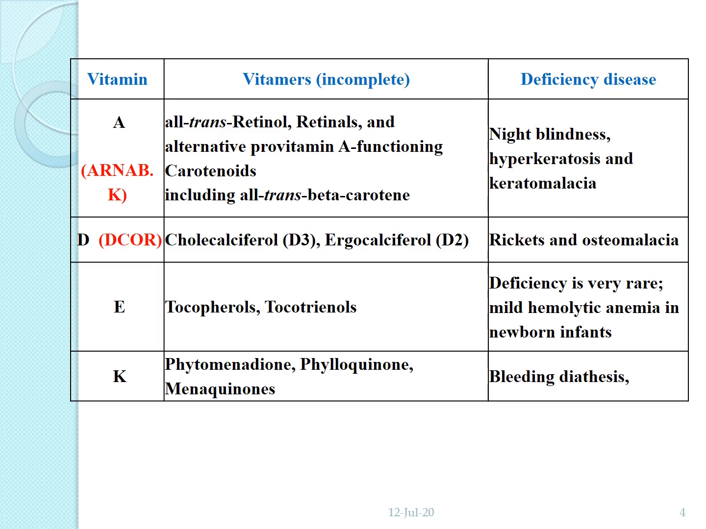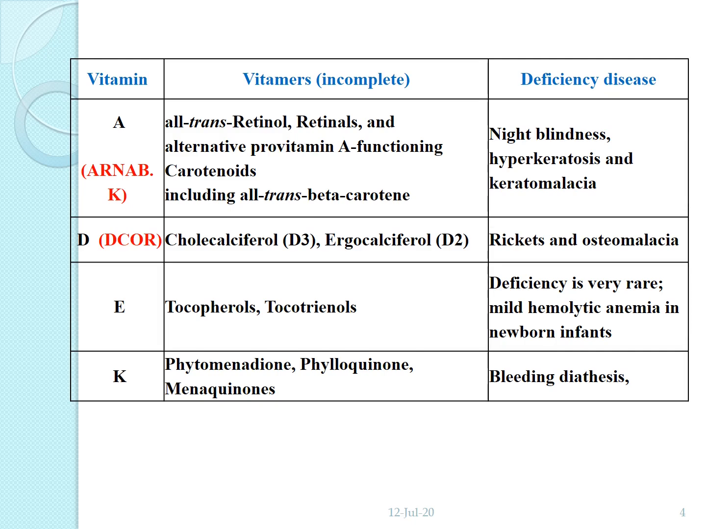Vitamin D, Dicor. Dicor means D is vitamin D, then C is cholecalciferol and ergocalciferol, then O is osteomalacia, R is rickets. O osteomalacia, R rickets. Dicor.